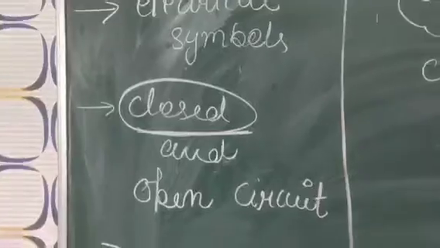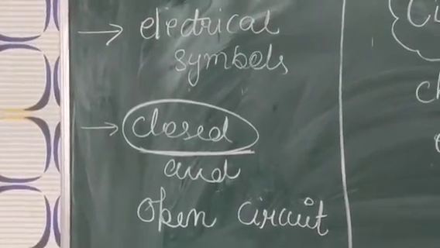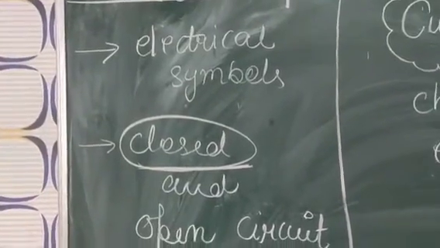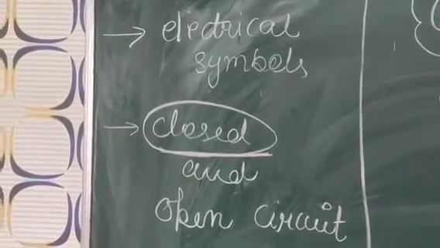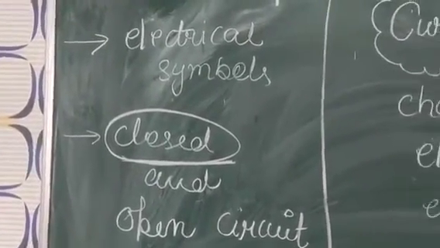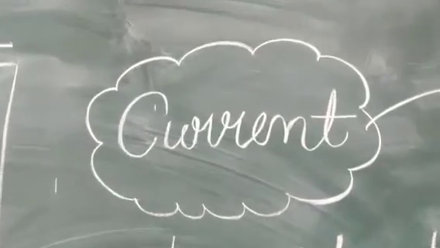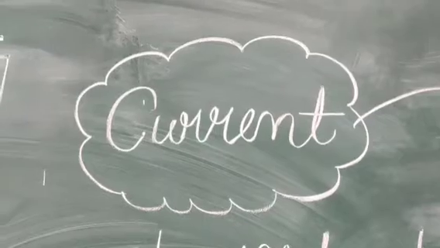Now we have to start a new topic. For that, without electricity, we can say electricity doesn't have any meaning without that term. So tell me about that term. That term is what? Current. Okay, so current is what? We already discussed that current is due to the flow of electrons. We discussed it now.